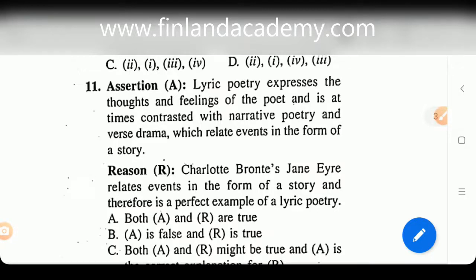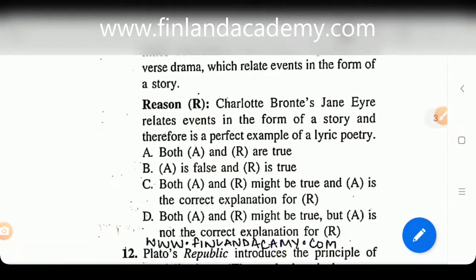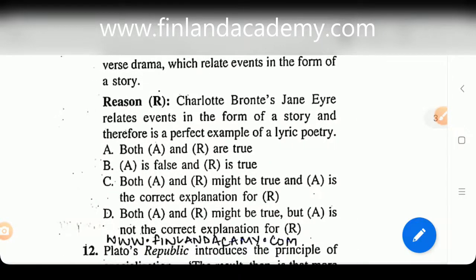Assertion: lyric poetry expresses the thoughts and feelings of the poet and is at times contrasted with narrative poetry and verse drama, which relate events in the form of a story. Reason: Charlotte Bronte's Jane Eyre relates events in the form of a story and therefore is a perfect example of a lyric poetry. A, both A and R are true.